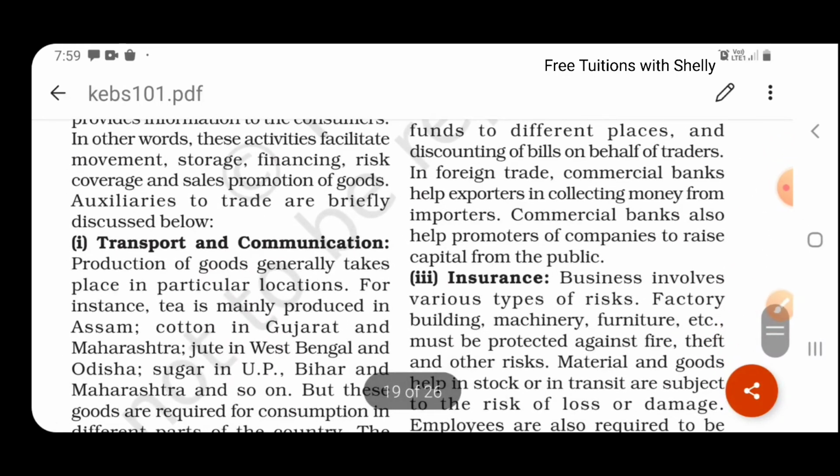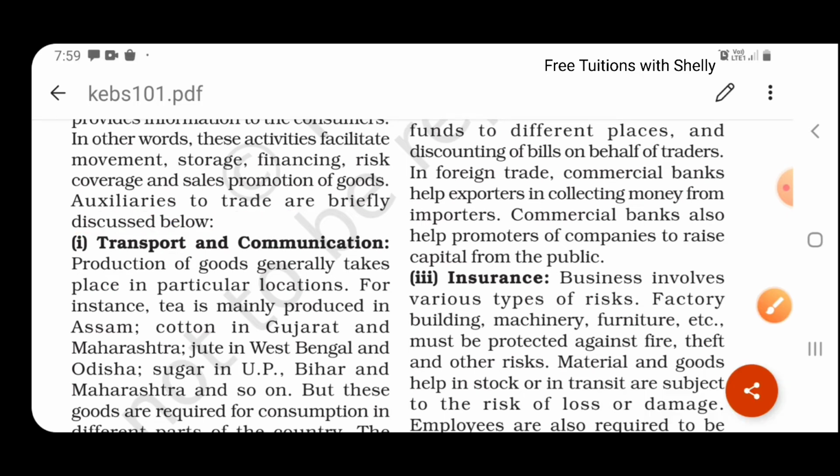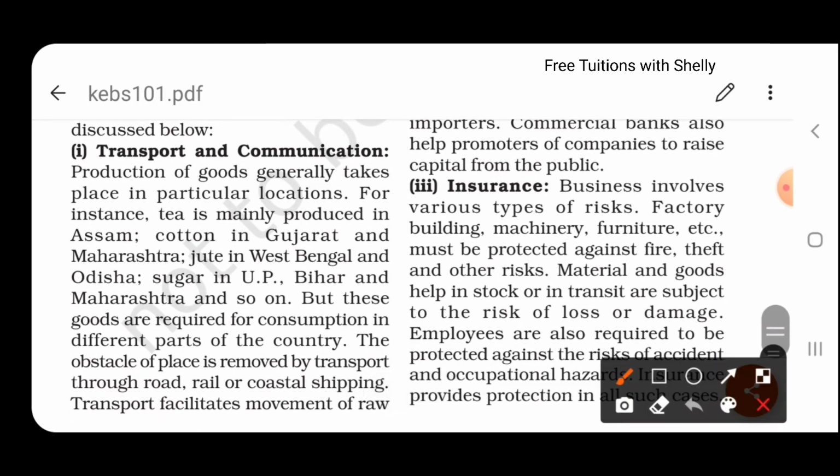So let us see what are the different auxiliaries to trade. What are the different services provided by the auxiliaries to trade? They are briefly discussed below. The first one is transport and communication. Production of goods generally takes place in a particular location. If I am producing a good in Kerala, sometimes the people in Gujarat, Tamil Nadu or Karnataka may have need for this good, so we need to distribute it to them. So transport and communication facilities must be in place. Then only I can send these goods from Kerala to the next state. That's why transport and communication takes place.